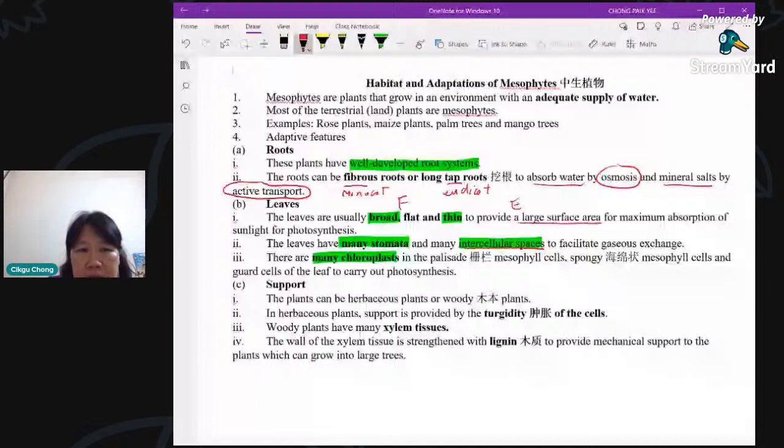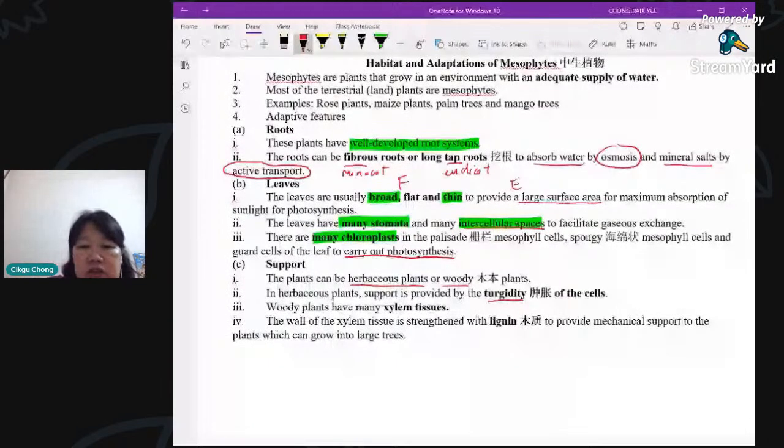Okay, support. What about support? You have two types. Woody plants will have wood as support, whereas for herbaceous plants, you have the turgidity of the plant because of the water pressure inside the cell, the hydrostatic pressure. So it depends on what kind of plant. Herbaceous plants have turgidity, so it's important for them to stay hydrated. Otherwise, they become flaccid, all right? The plant will start to bend. Woody plants have many xylem tissues, and because they are impregnated with lignin, they are fortified with lignin, so they give mechanical support, especially for woody plants.